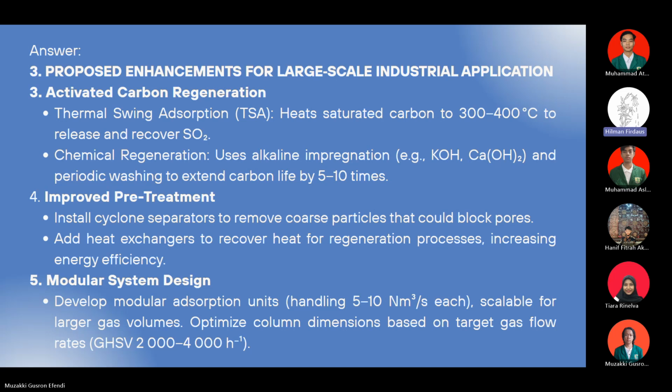Also, we can improve the pre-treatment, like installing cyclone separators to remove coarse particles that could block the pores, and adding heat exchangers to recover heat for regeneration processes. It increases the energy efficiency. Also do some modular system design. It develops modular absorption units, so the optimized column dimension based on target gas flow rates is around 2000 up to 4000 per hour. Next.